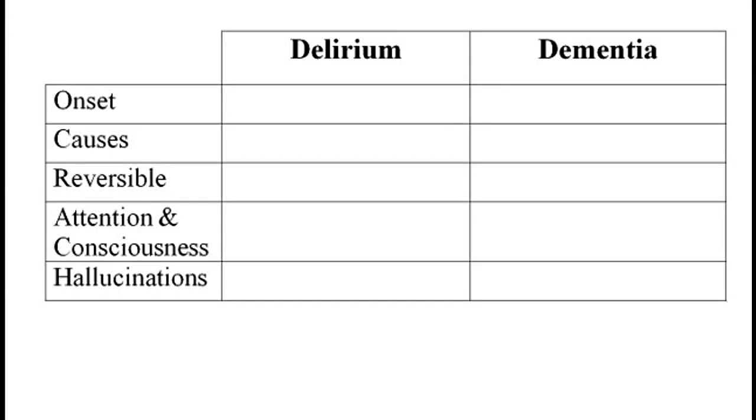In this video, I would like to go over the difference between the presentation of delirium and dementia and then go over the causes of each one of them. So with delirium, the onset is usually acute, and these patients present with decreased attention and decreased consciousness. And then there would also be hallucinations that are commonly present with delirium. And then the cause is usually reversible, and it can be caused by infections, the most common of which is urinary tract infection in elderly.